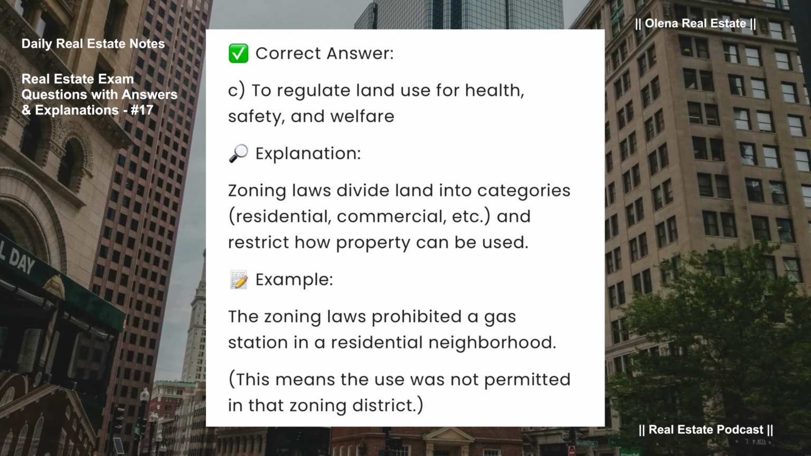Correct answer, C. To regulate land use for health, safety, and welfare. Zoning laws divide land into categories, residential, commercial, etc., and restrict how property can be used. For example, the zoning laws prohibited a gas station in a residential neighborhood. This means the use was not permitted in that zoning district.